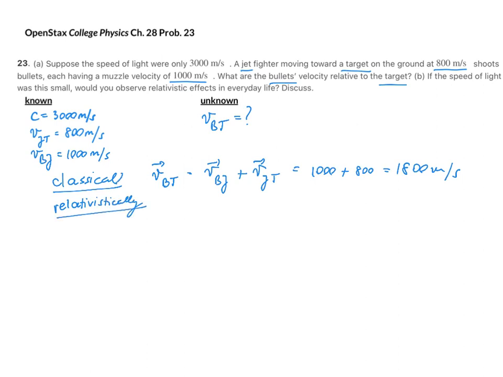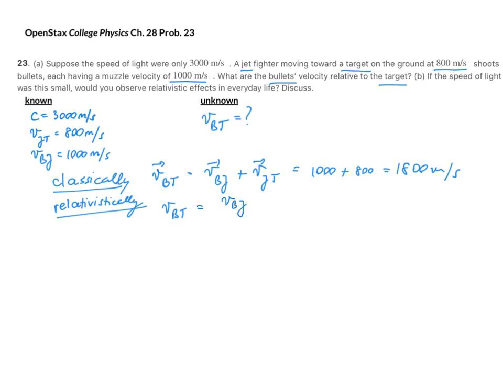Now relativistically, so I guess I should call the previous one classically, we have a different equation. We have to take into account the fact that the velocities are close to the speed of light. So the velocity is v BJ.